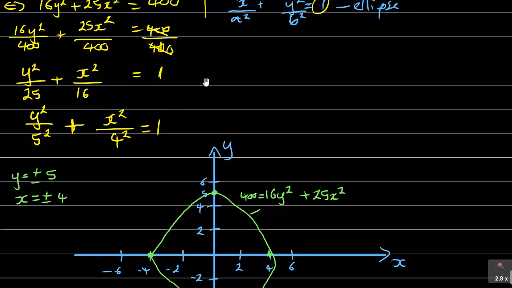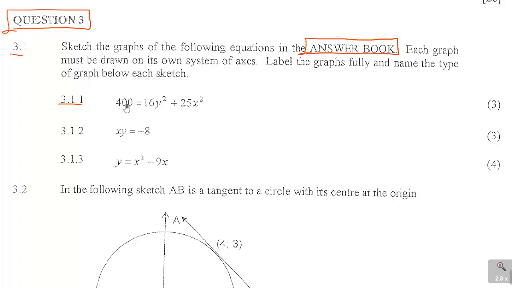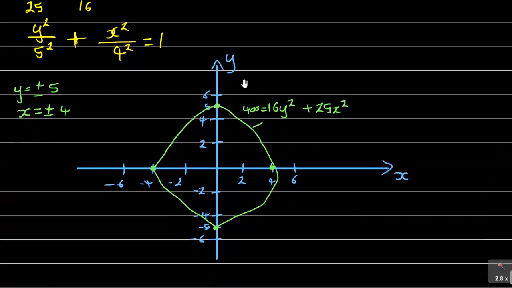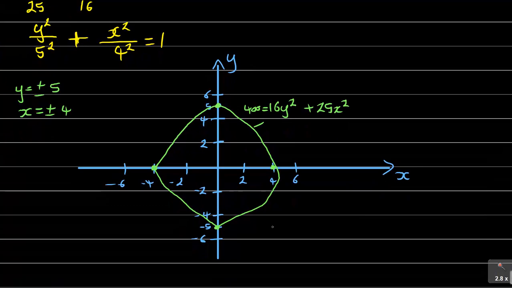That's what they wanted. If you look at the question, it says sketch the graphs of the following equation in the answer book, each graph must be drawn on a system of axes, label the graphs fully and name the type of graph below each sketch. So to name it below its sketch, we are supposed to say here below the sketch, this is an ellipse.